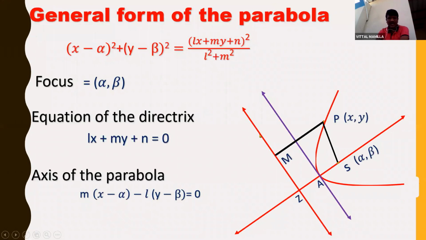If S is alpha comma beta, the equation of the directrix is Lx plus My plus N, the focus is alpha comma beta and the axis is M into x minus alpha minus L into y minus beta is equal to 0, then the equation of the parabola is x minus alpha whole square plus y minus beta whole square is equal to Lx plus My plus N whole square by L square plus M square.